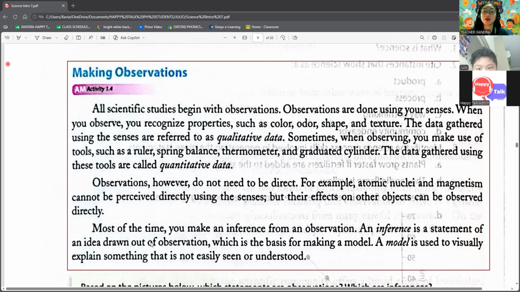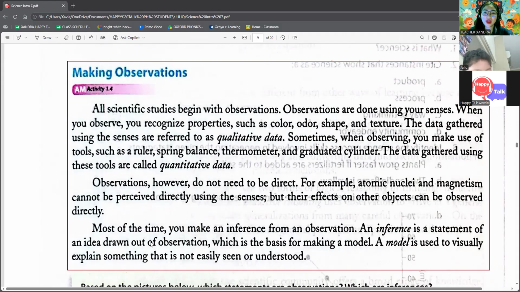Okay. So based on what you've read, what did you understand? There is something called quantitative data, where you observe and make use of tools such as a ruler, spring balance, thermometer, and graduated cylinder. The data gathered using these tools are called quantitative data.